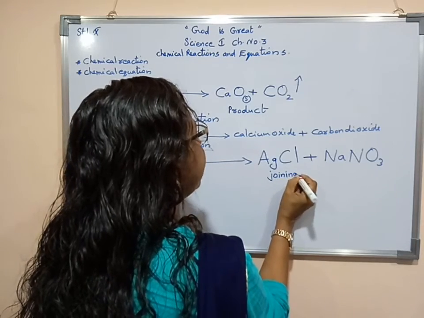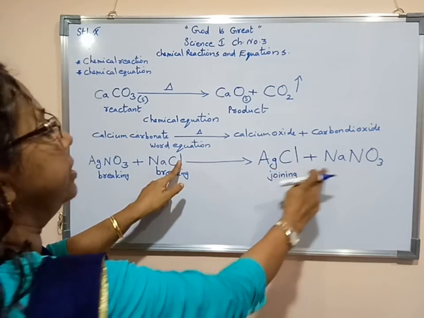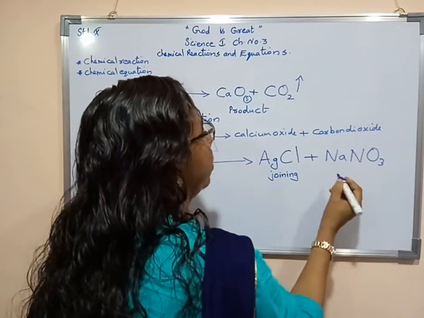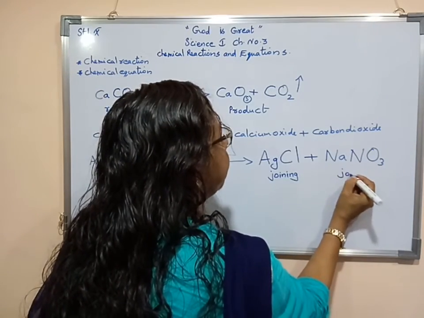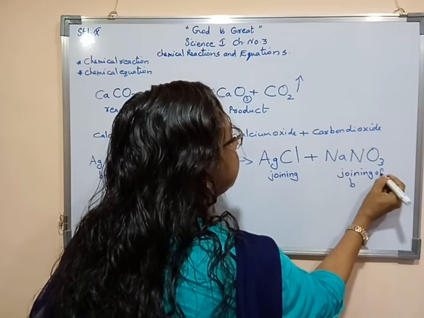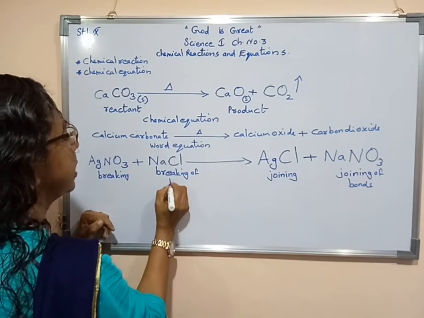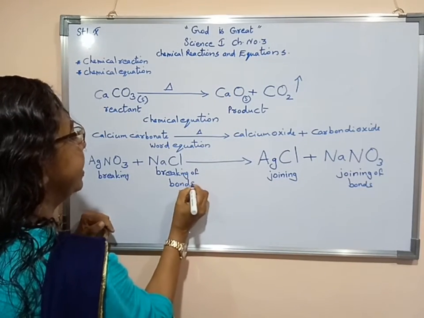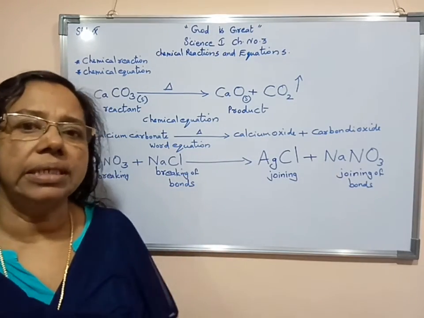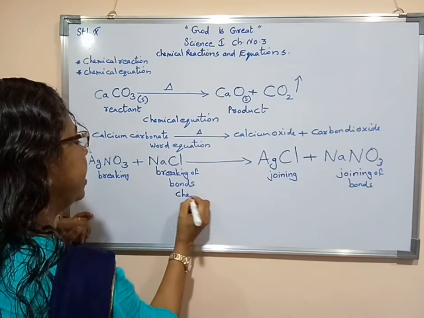Which all things are joining? Silver as well as chlorine joining here. At this place sodium as well as nitrate radical, or ion, is joining. So here we can say joining of bonds is taking place. Here breaking of bonds is taking place. Reactant side breaking of bonds, product side joining of bonds. This equation is known as chemical equation.